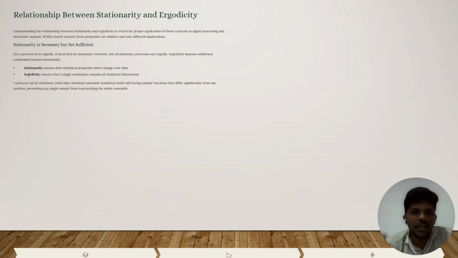Stationarity ensures that the statistical properties do not change over time. Ergodicity ensures that a single realization contains all the statistical information. A process can be stationary while having sample functions that differ significantly from one another, preventing any single sample from representing the ensemble.